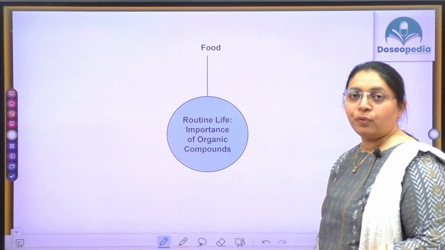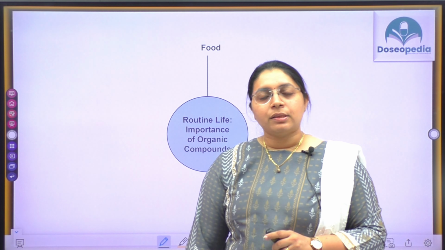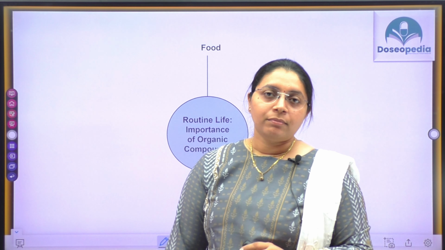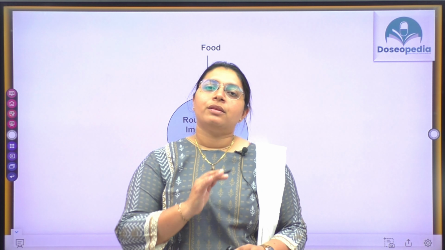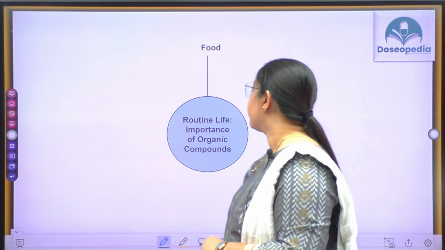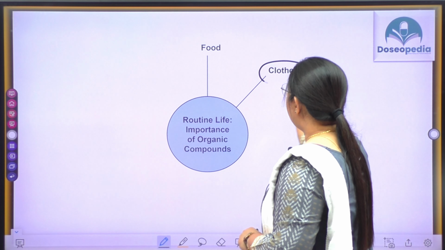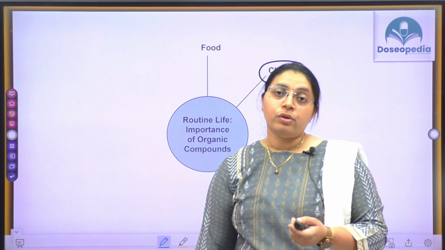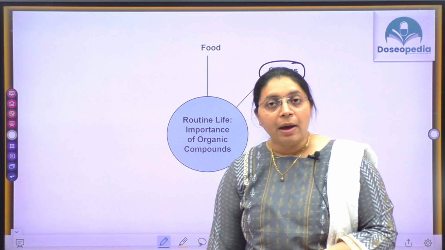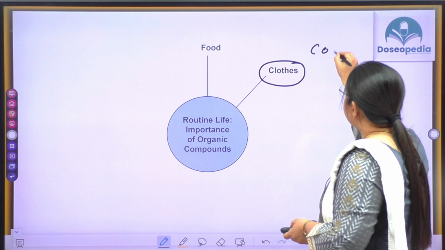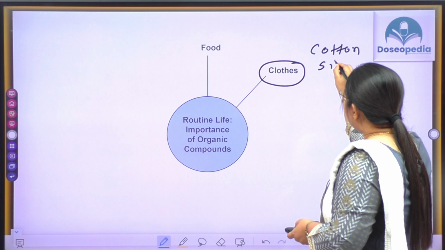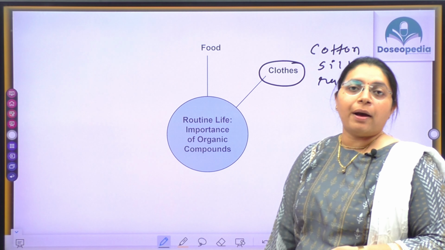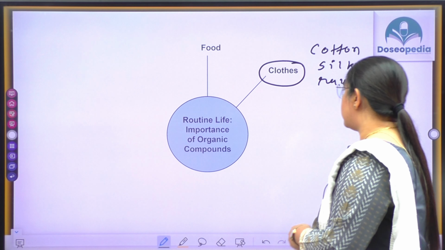So the very first is food, okay? In food you can see carbohydrates, proteins, fat or lipid. These are all components of food, and these are all organic compounds. Next is clothes. We wear different clothes every day, and different types of fabrics, like cotton, silk, rayon. These fabrics are again organic compounds.